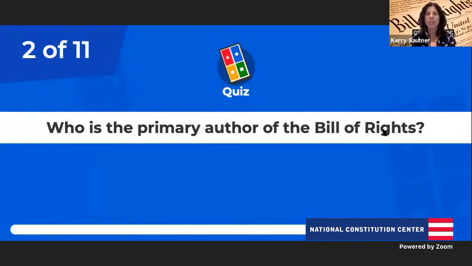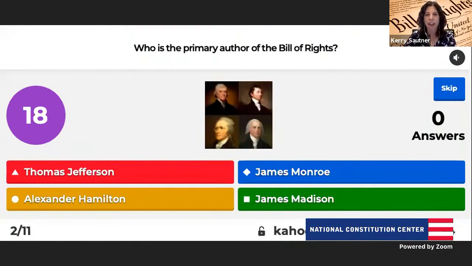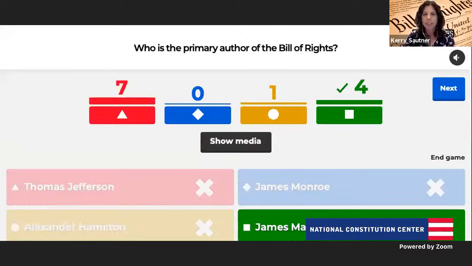So next question, who is the primary author of the Bill of Rights? Which one of these guys? Was it Thomas Jefferson, Alexander Hamilton, James Monroe, or James Madison? So again, feel free to answer in the chat. Warren, you're again correct. But also, if you want to use the Kahoot, which one was the primary author of the Bill of Rights? James Madison is correct.